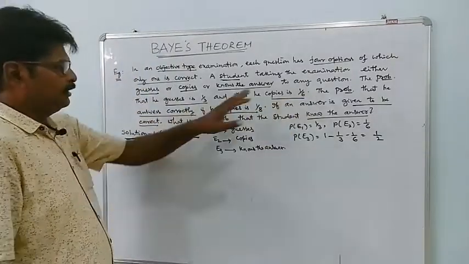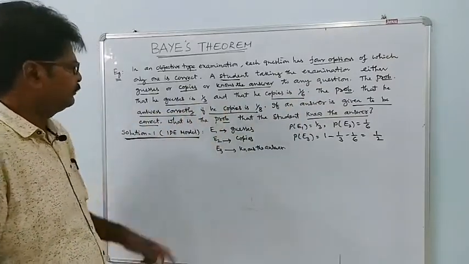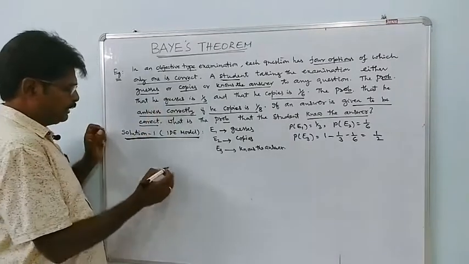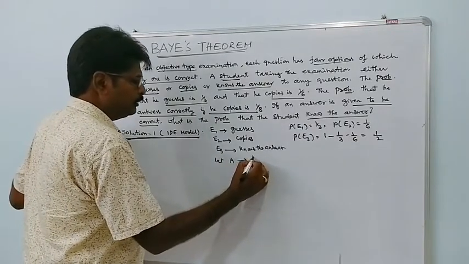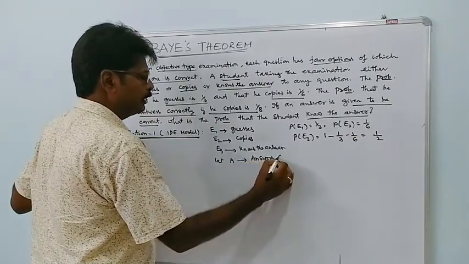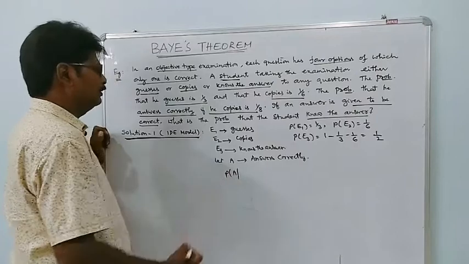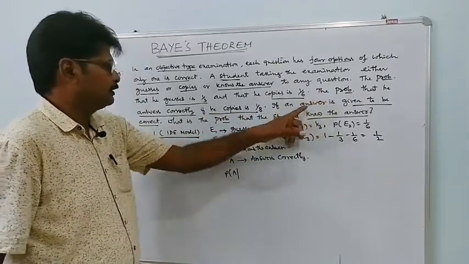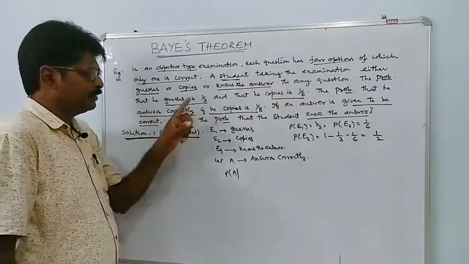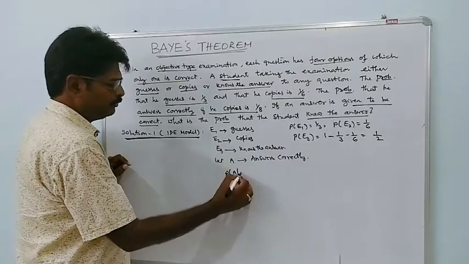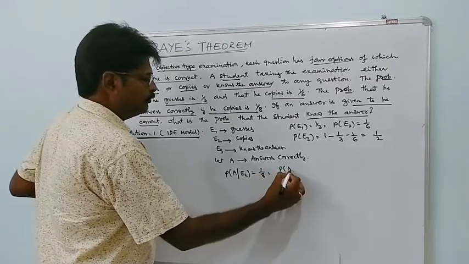Also given is the probability that he answers correctly if he copies, which is 1 by 8. Let A be the event that the student answers the question correctly. Then P of A given E2, the probability that he answers correctly if he copies, is 1 by 8. This was given. Then what is P of A given E1?